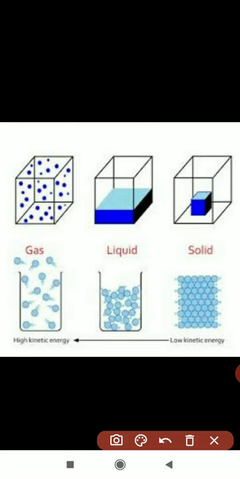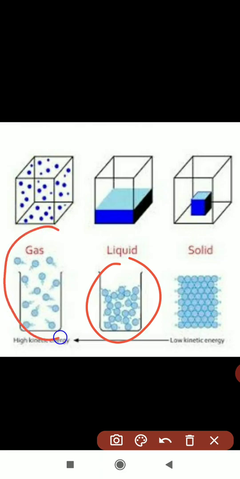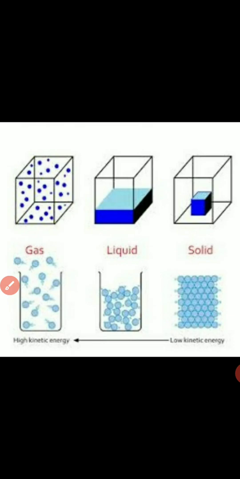If you are taking the example of liquid, they are somewhat loosely bonded, and if you are taking gases they are free. Here also they have shown. So that is the difference between the arrangement of solid, liquid and gases. Yes children, now you understood the difference between solid, liquid and gases.